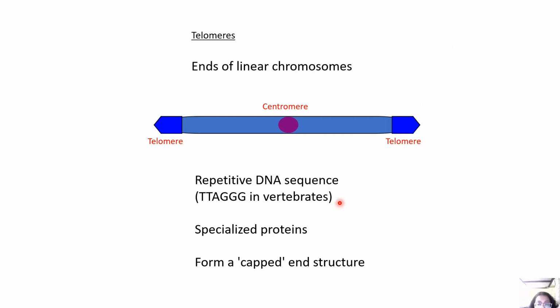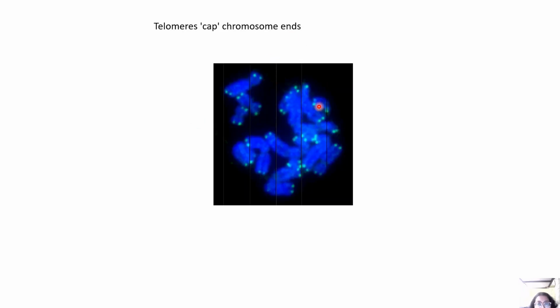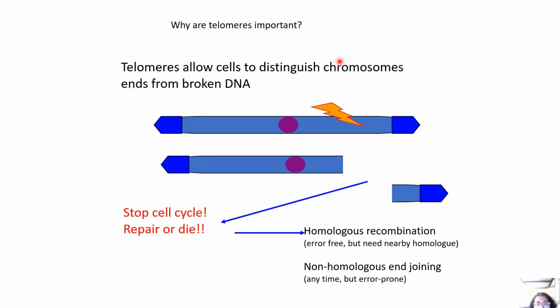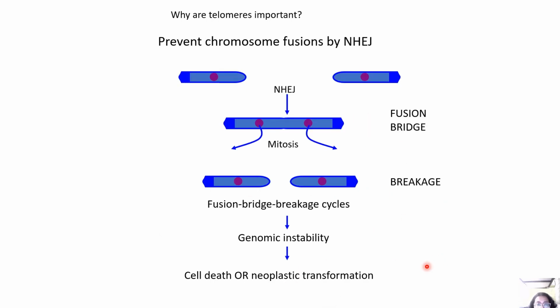It's basically a repetitive DNA sequence, TTAGGG in vertebrates, and specialized proteins form a capped end structure. The telomere caps chromosome ends, and this has been visualized by fluorescence microscopy. This is a telomere structure. Now, why are telomeres important? Telomeres allow cells to distinguish chromosome ends from broken DNA, right? So homologous recombination, non-homologous end joining, and all of that.